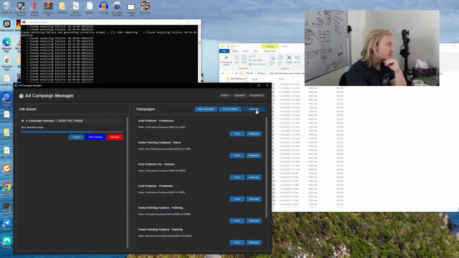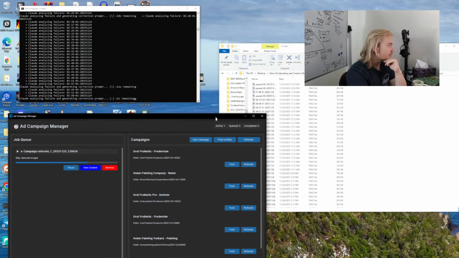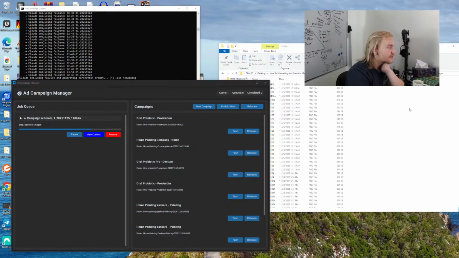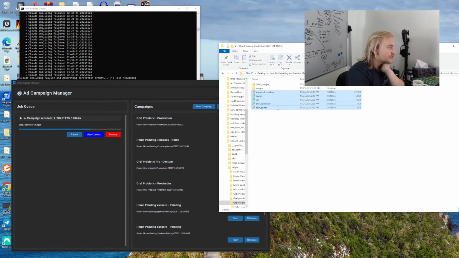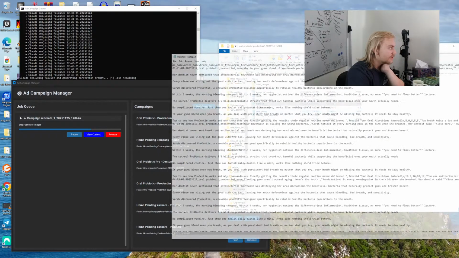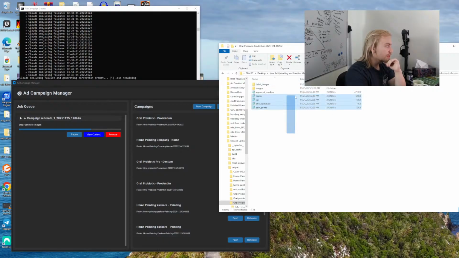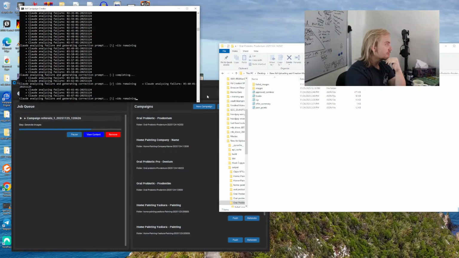You can see it says push to meta, new campaign, reiterate. I spent a lot of this morning coding out bugs, because whenever I would click reiterate, nothing would happen. So I really dug into the code and figured out what was going wrong: it was pulling data from the manifest. If we go into the output, you can see here there's no manifest. But if I go into a different one, there's a manifest here with all of the data needed for the campaign. So I vibe coded my way through building a file that digs into the entire JSON and looks at everything, not just the manifest, because the manifest does not get generated until the end. So that was an issue I was having.